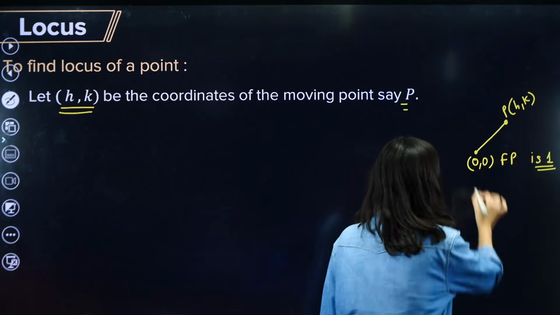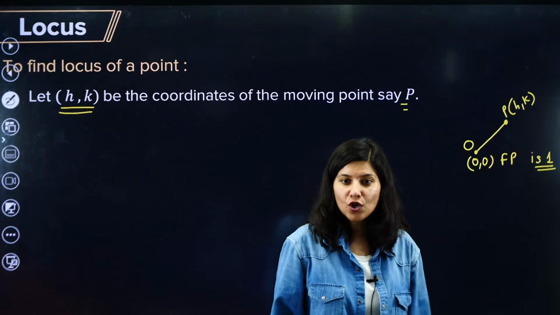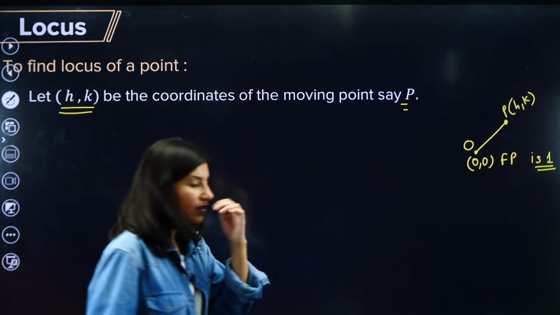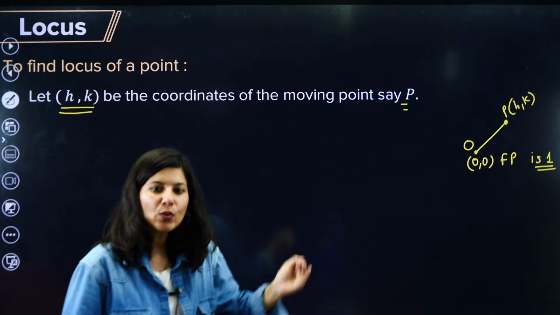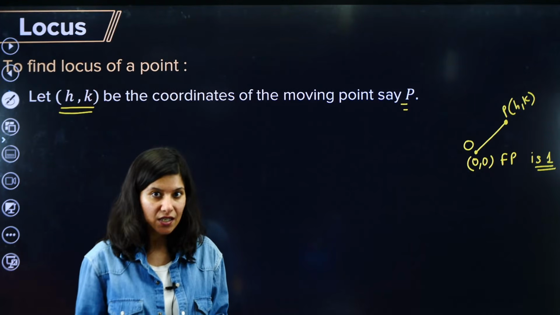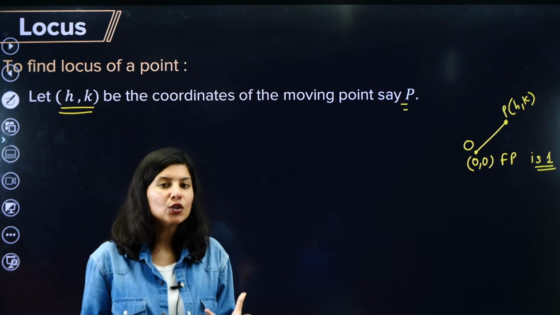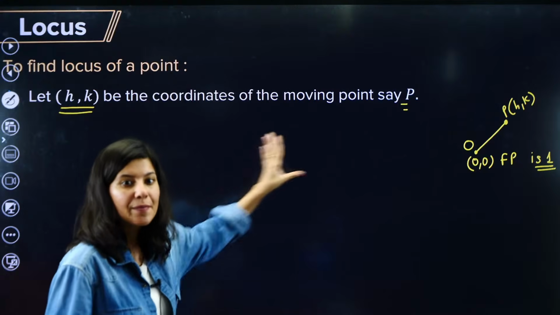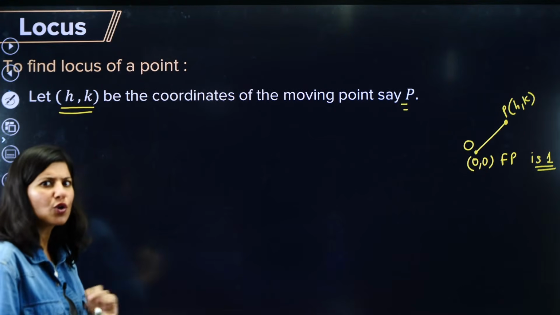So the distance between the fixed point, let's say O, and point P, h comma k, is what? No, we cannot assign x comma y now. We have to assign it at the very end. Although for reducing steps you can do it, it can lead to some errors. So that's why I am saying, in the beginning, please follow this. Then you will understand what short trick you can apply.